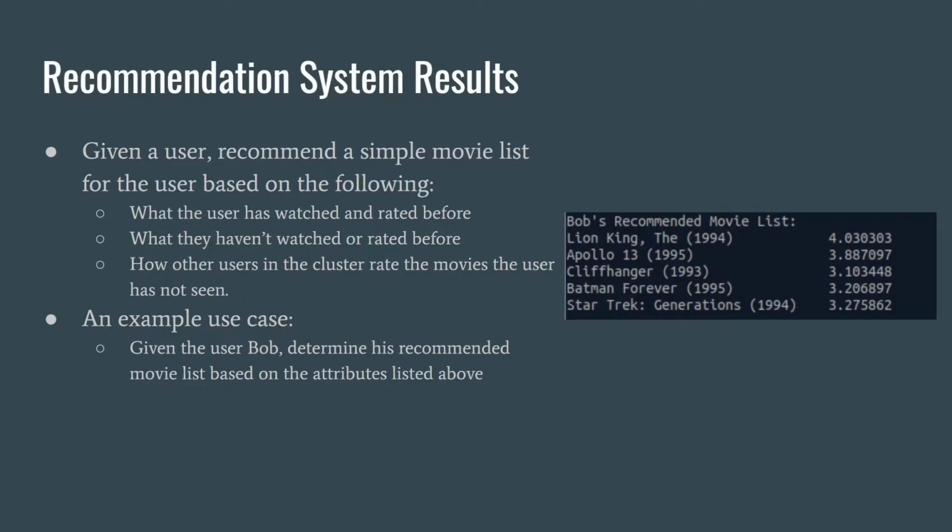So for example, let's suppose Bob is user ID 4 in our cluster. With this, we gather his ratings for movies he has watched and the ratings for movies he did not watch based on other users' ratings, then sort accordingly. In the end, we have a recommended movie list for Bob. Bob is now happy.